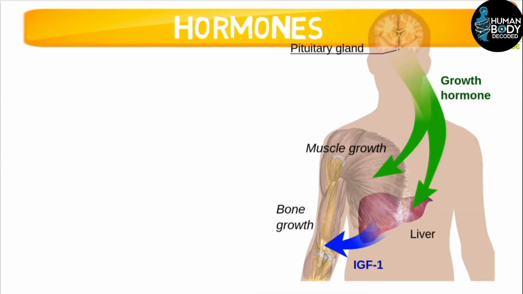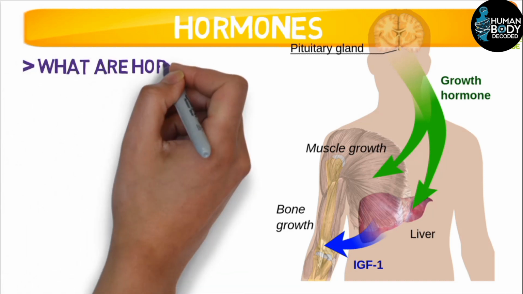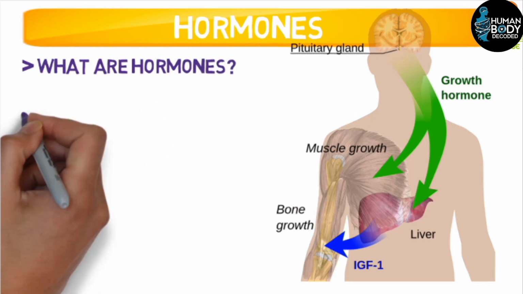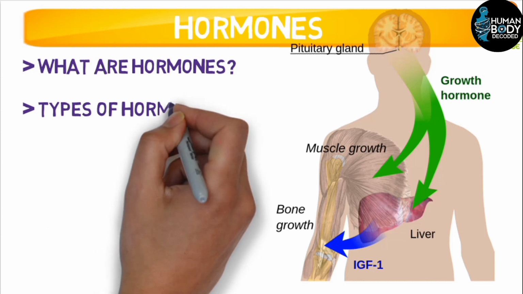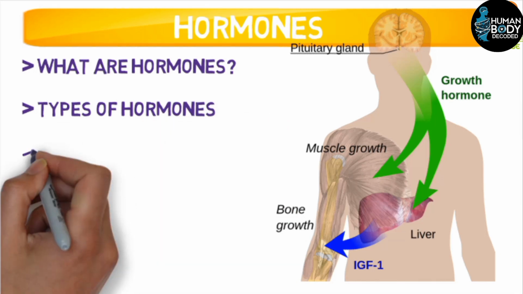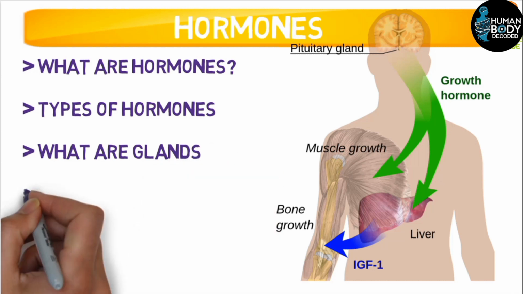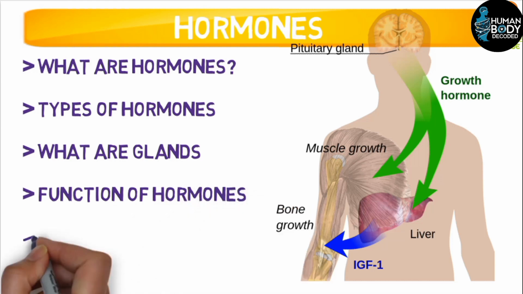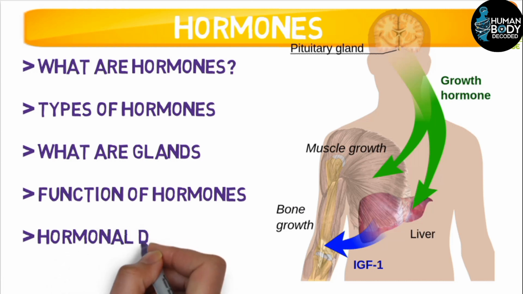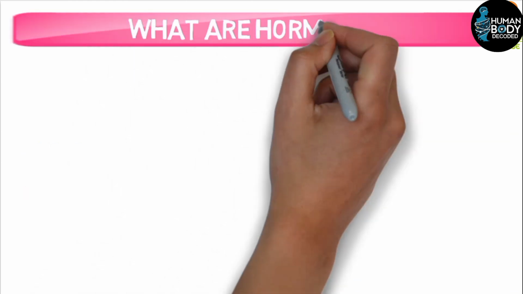In this lecture, here is the list of things we will cover. First, we will study what hormones are, meaning we will read the definition of hormones. After that, we will discuss how many types of hormones there are. That is, we will read the types of hormones. Then, we will study what a gland is. And then, we will move on to the functions of hormones. What tasks hormones perform. And finally, we will study hormonal diseases that occur in our body. So let's begin. First, let's look at the definition of hormones.